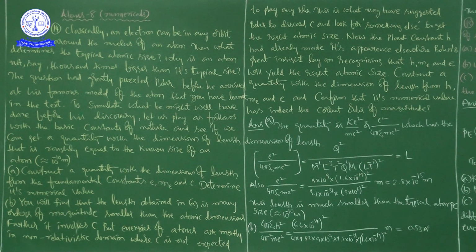Now, Planck's constant h had already made its appearance elsewhere. Bohr's great insight lay in recognizing that h, m_e and e will yield the right atomic size. Construct a quantity with the dimensions of length from h, m_e and e and confirm that its numerical value has indeed the correct order of magnitude.